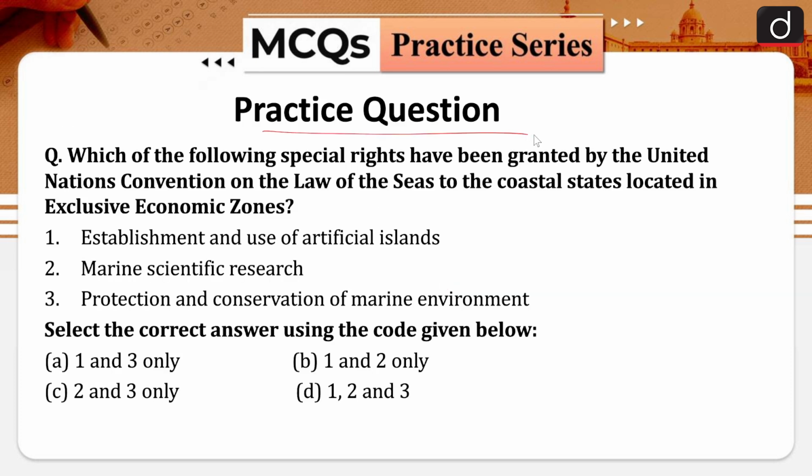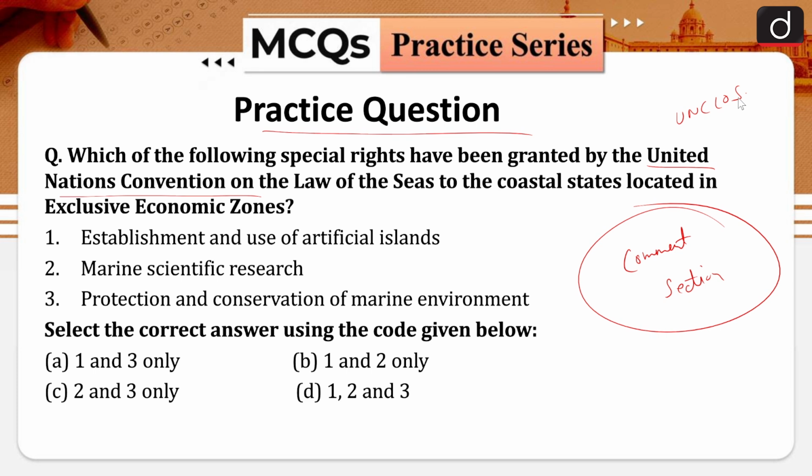Next, and this is a practice question, and like always, you people will give me the answer in the comment section. Which of the following special rights have been granted by the United Nations Convention on the Law of the Sea, also known as UNCLOS, to the coastal states located in exclusive economic zones? First, establishment and use of artificial islands. Second, marine scientific research. Third, protection and conservation of marine environment. Select the correct answer using the code given below. 1 and 3 only, 1 and 2 only, 2 and 3 only, 1, 2 and 3.